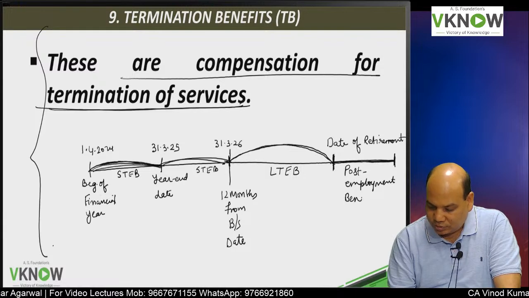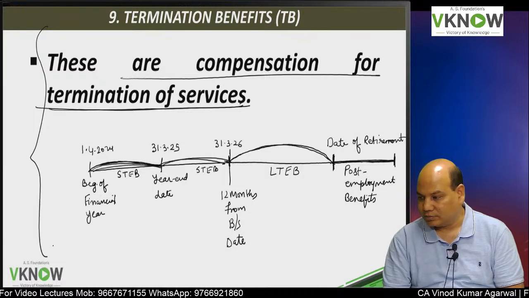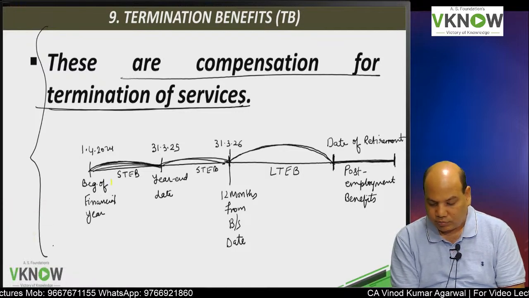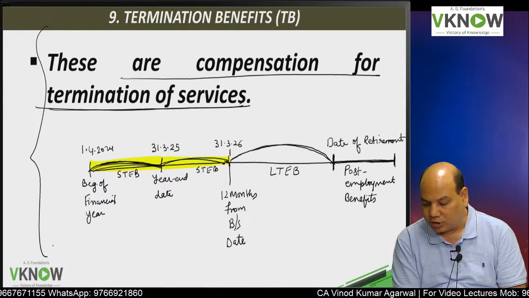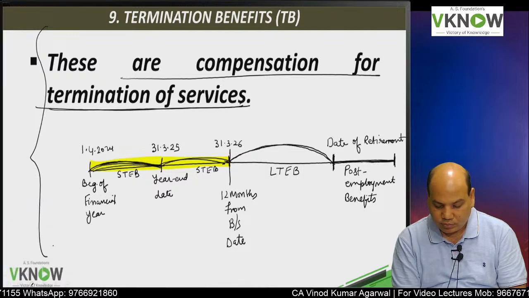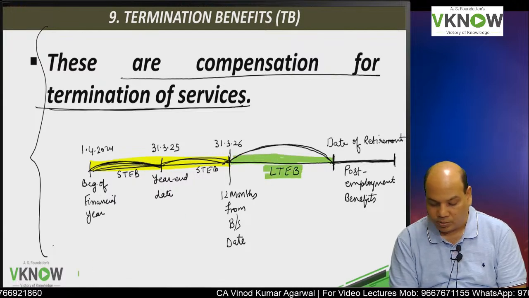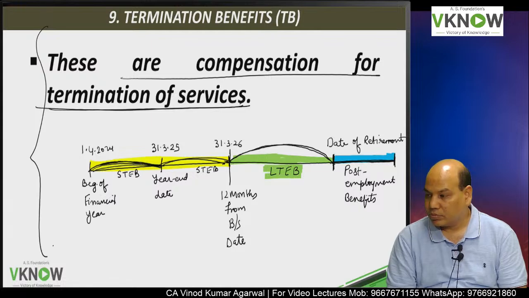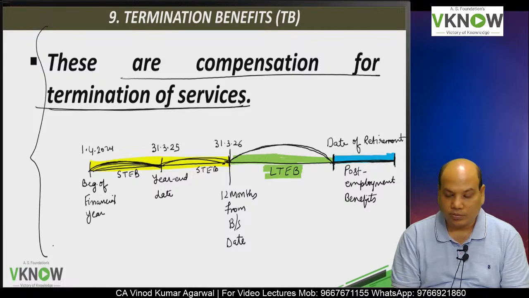Interested students can note down. Then it is called post-employment benefits. So I will again draw this: this portion is short-term employee benefit, during the year within 12 months. Then this portion, after the 12 months from balance sheet but before retirement, is long-term employee benefit, and on or after retirement, that is called post-employment benefits. So we have to learn the accounting of each of them one by one.